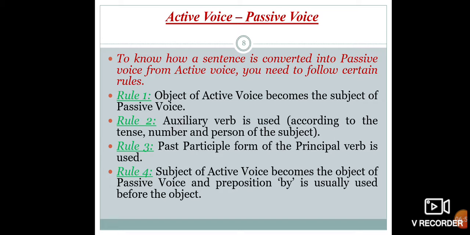Rule 1. Object of active voice becomes the subject of passive voice. Rule 2. Auxiliary verb is used according to the tense, number, and person of the subject.